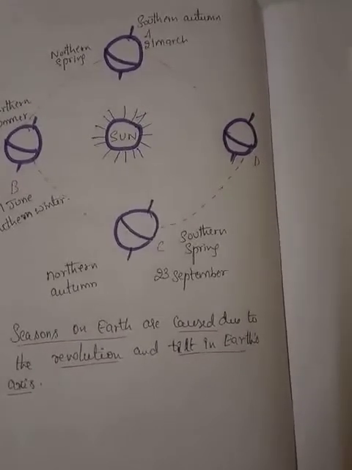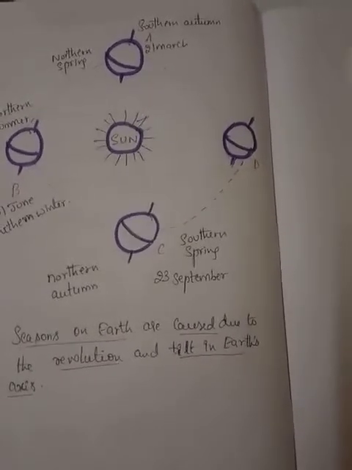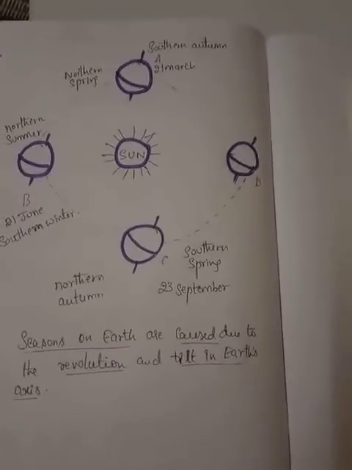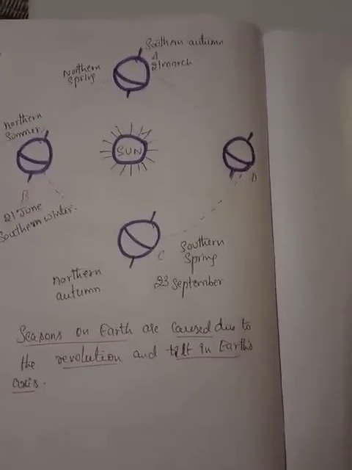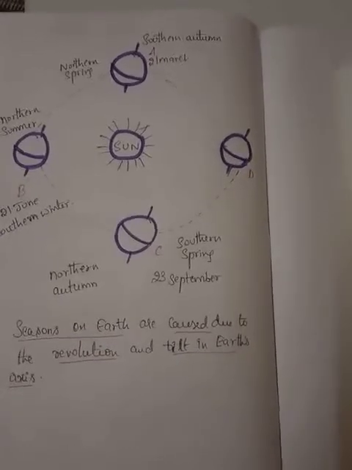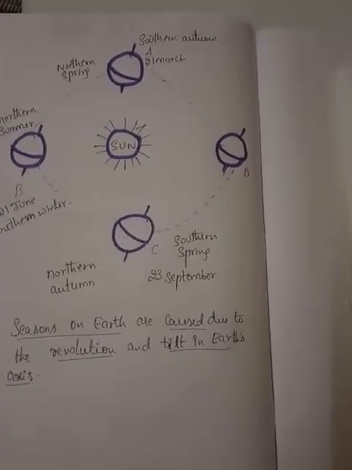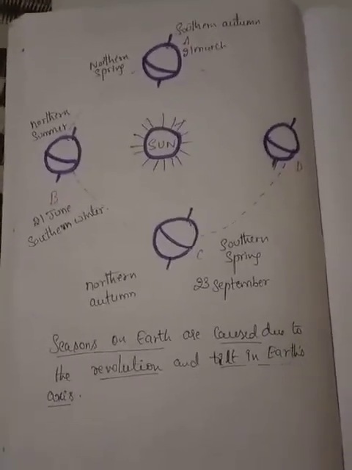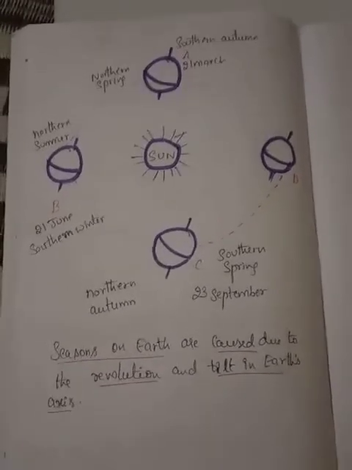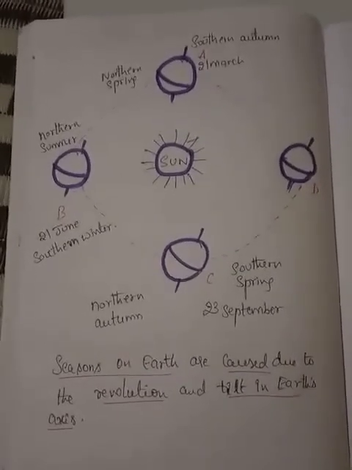So basically, due to the revolution and the rotation, sunrise and sunset appear, days and nights are caused, and the different seasons are caused. So children, in today's class we have studied how the rotation and revolution of the earth affect and bring changes.